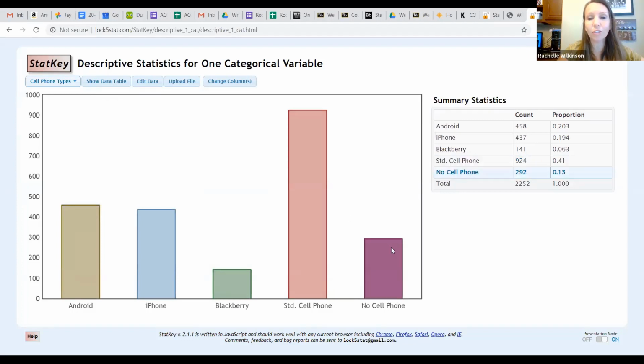If you roll your mouse over the bar, you can see over on the side it's got a frequency table going, and it highlights the different bar that you're looking over. So kind of handy dandy.